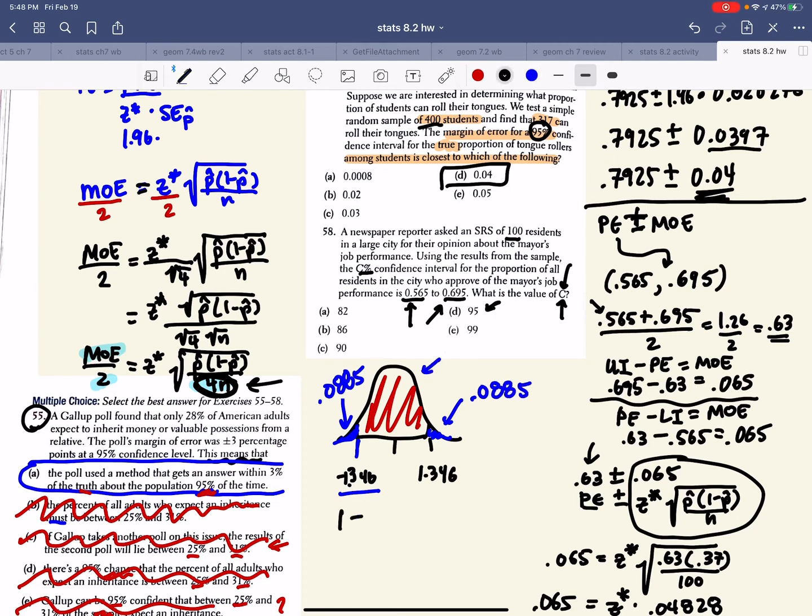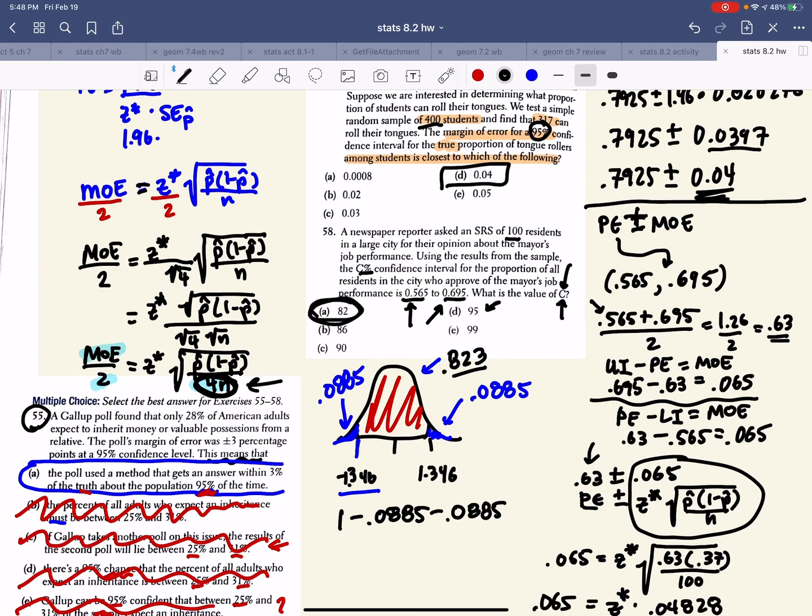That'd be 1 minus 0.0885 minus another 0.0885, and we can solve for the area under the curve. And I get 82.3, which would round to my answer A.